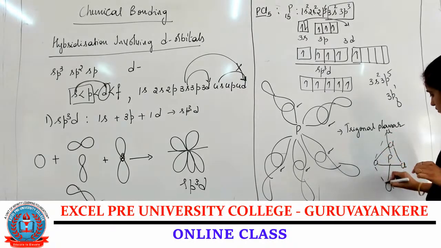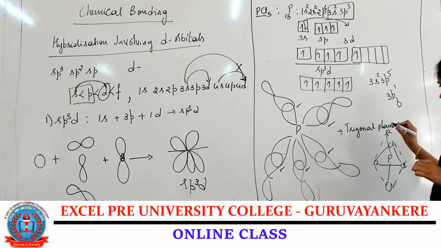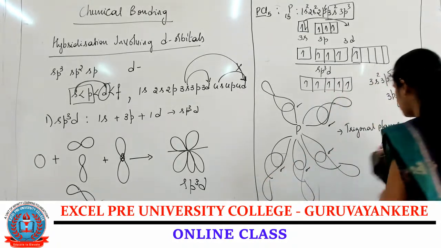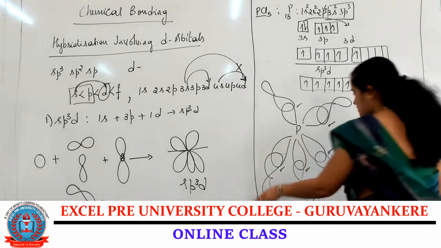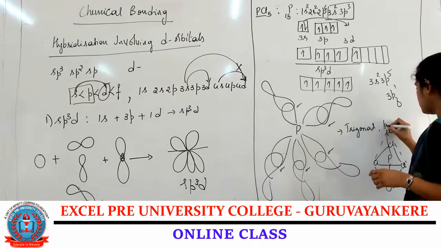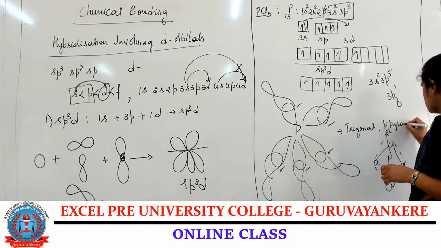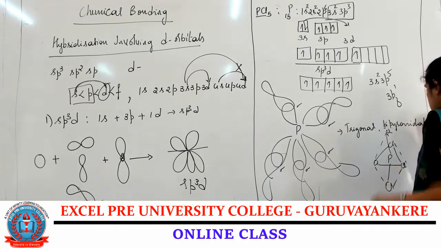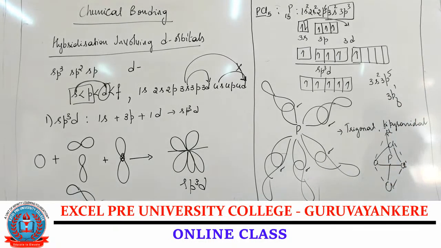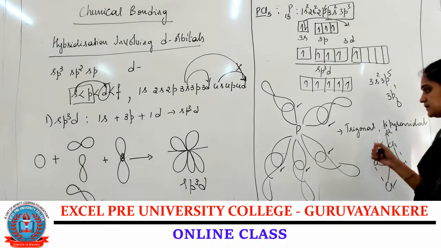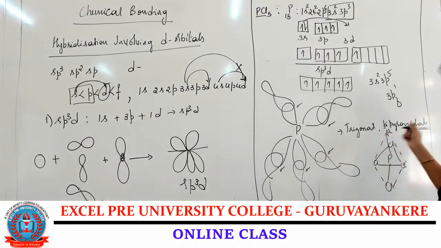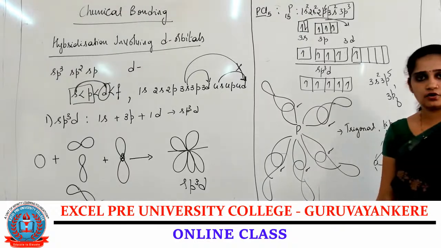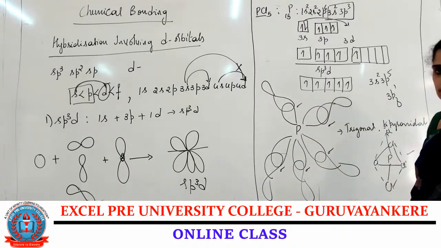Not trigonal planar, sorry. Trigonal planar means sp2 hybridization. Trigonal bipyramidal is the geometry of sp3d hybridization, and this is the structure of PCl5. Hope all the points are clear now.